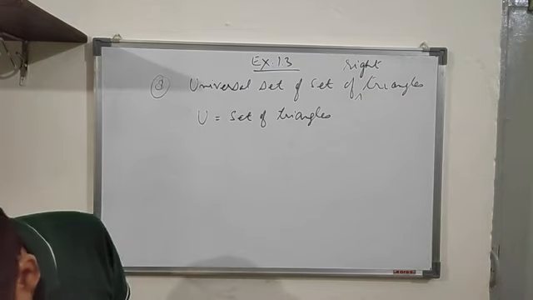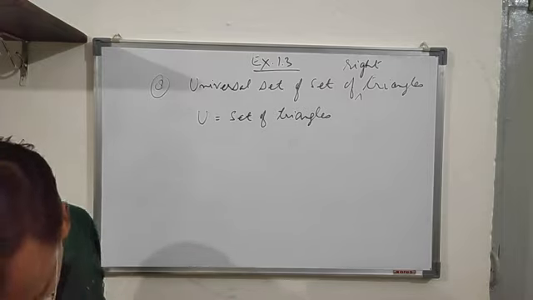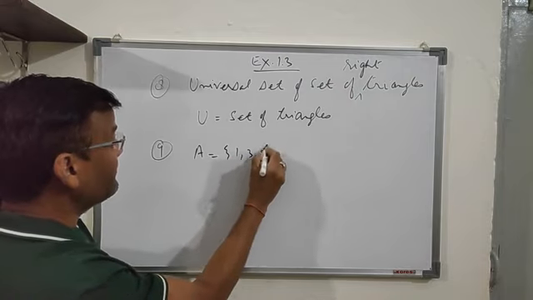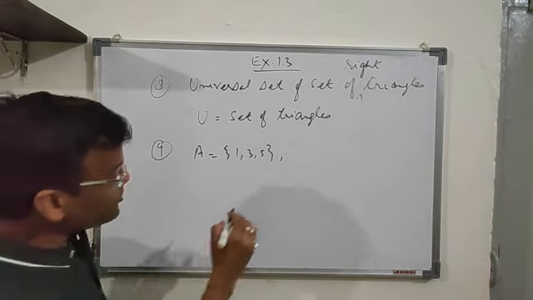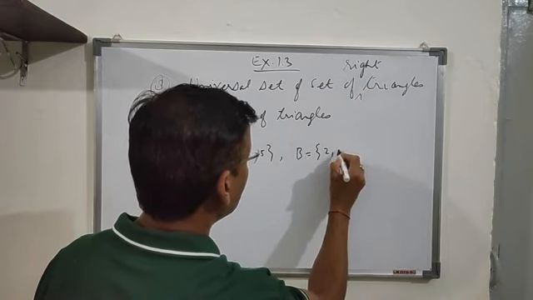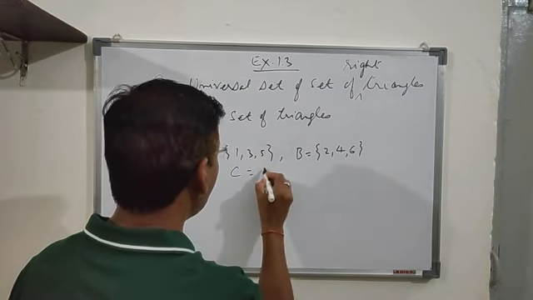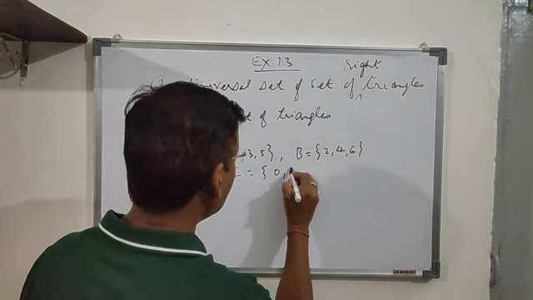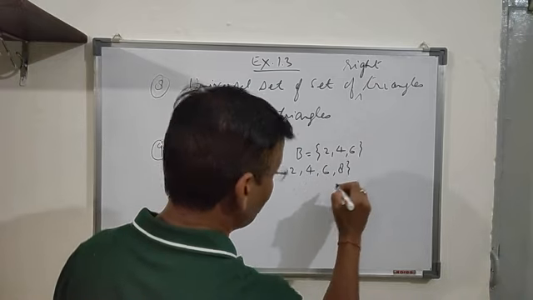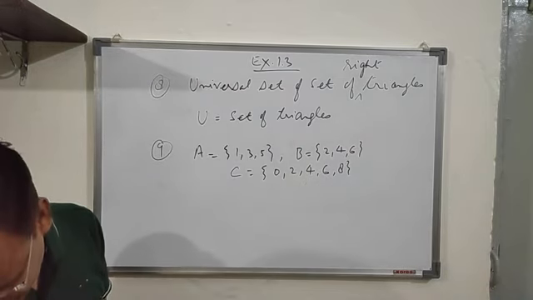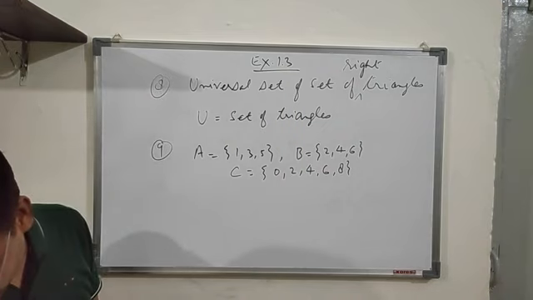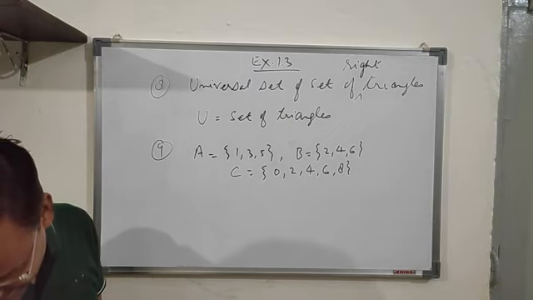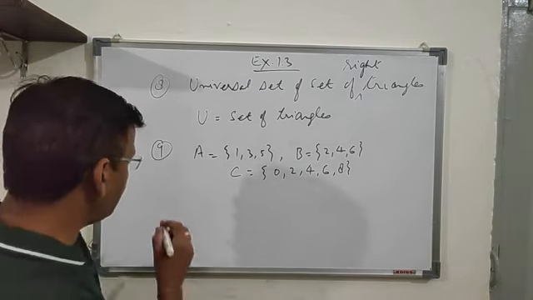If I take the ninth one, the set A is 1, 3, 5, the set B is 2, 4, 6, and the set C is given as 0, 2, 4, 6, 8. It's a multiple choice question. The question is which of the following may be considered as the universal set for the three sets A, B, C. These are the three sets. Which is the correct option?